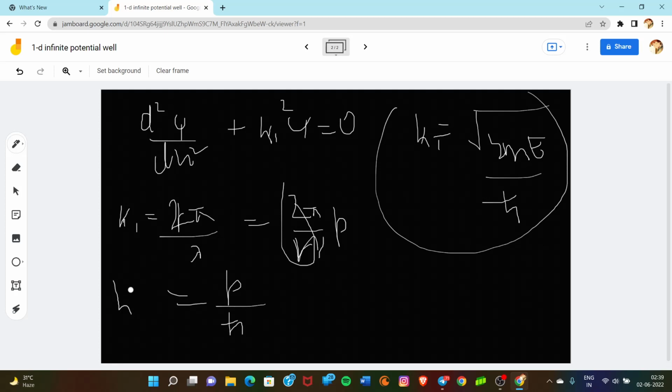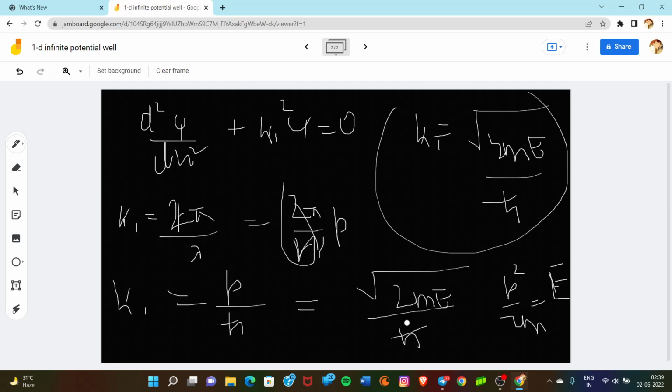We all know what p is. P square upon 2m is equal to the kinetic energy E. So what will be p? p is equal to under root 2mE upon h bar. Simply we have this formula. If you have not learned this formula, you should try to learn it. P square upon 2m is equal to E for kinetic energy, simply 2mE upon h bar.